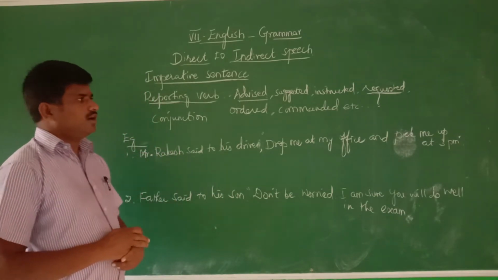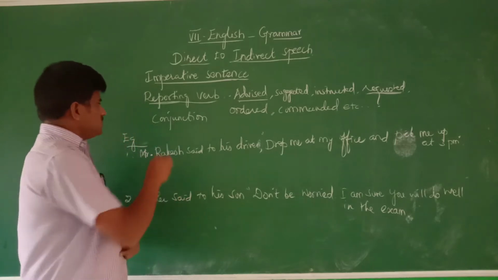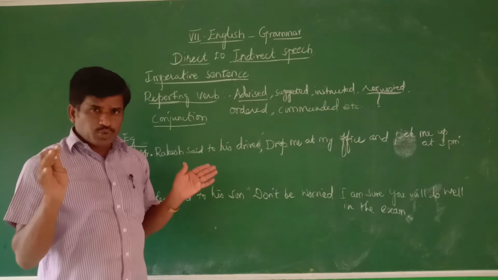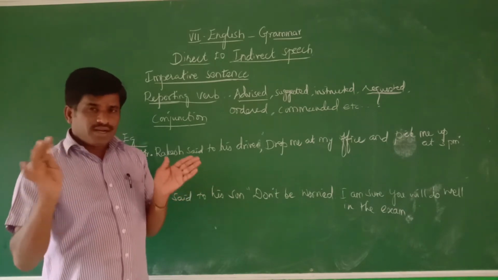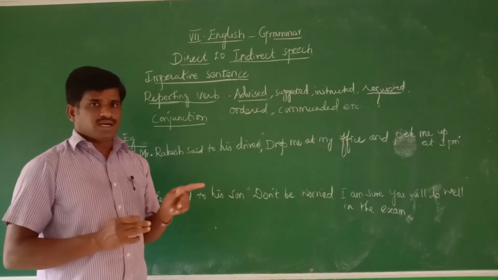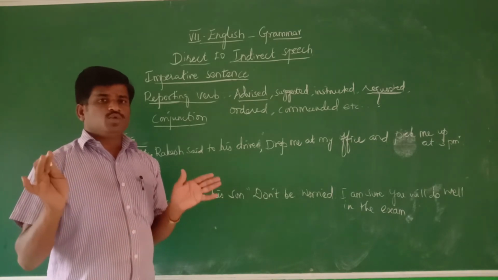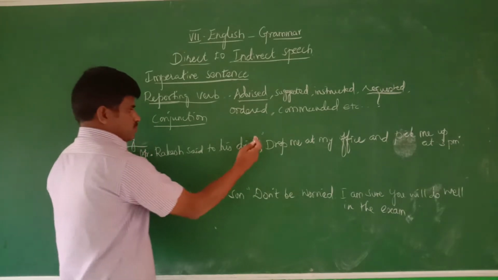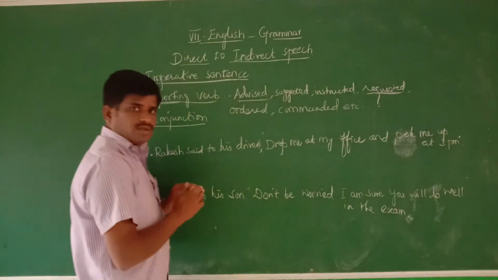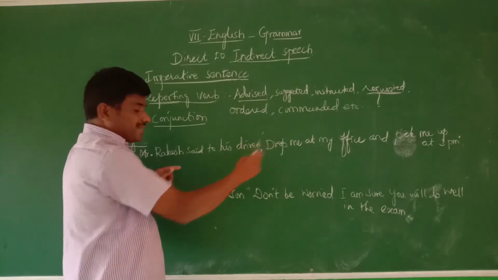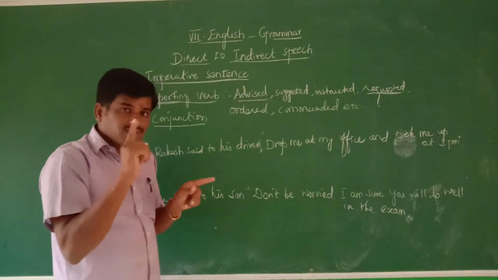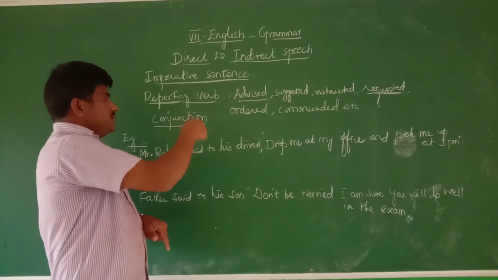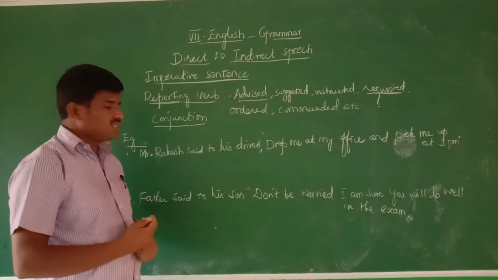Next, you want to know what conjunction is used. It is the word used to connect the reporting and reported sentences. As I already told you, there are two parts in direct speech, reporting and reported, and they are connected by one word called the conjunction. In the imperative sentence, what is the conjunction word?